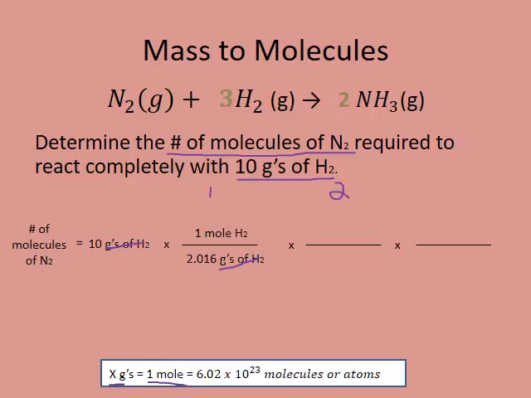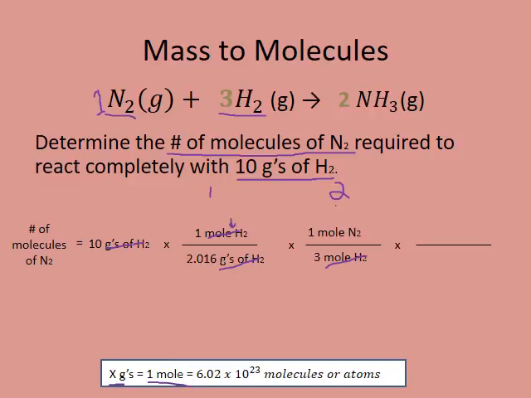Step 2 is a mole ratio, which comes from a balanced equation. We've got 3 in front of the H2, and we've currently got nothing in front of the N2, but technically we've got a 1 here. So we're going to need to put the words 1 mole of N2 and 3 moles of H2 somewhere in step 2 here. So we'll start with the H2. We currently have 1 on the top here that isn't canceled out. So to get that one to be canceled out, we'll put the 3 moles of H2 on the bottom, and those will cancel out. To finish up our mole expression, we'll put the 1 mole of N2 up top.